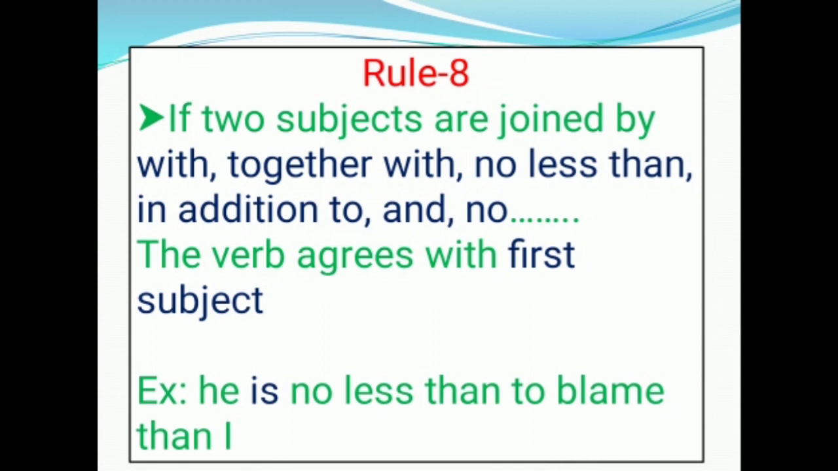Rule number 8. If two subjects are joined by with, together with, no less than, in addition to, and not, the verb agrees with first subject. Example, he is no less to blame than I. In this sentence, the two subjects are he and I. These two are joined by no less than. So, we have taken helping verb according to the first subject. In this sentence, the helping verb is is.